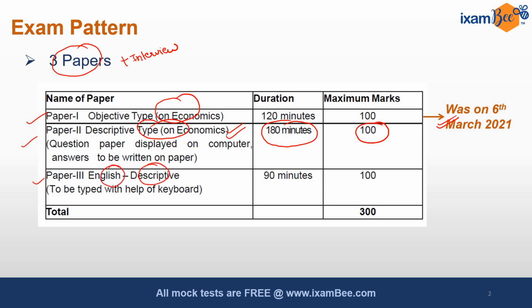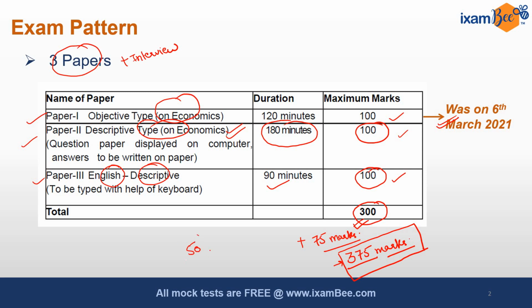Paper 3 will be descriptive English. You will be allotted 90 minutes to complete the paper and it also carries 100 marks. So each paper carries equal marks, so here are 300 marks. These 300 marks plus 75 marks of interview, 375 marks, will be the deciding marks for your selection. Previously the interview was for 50 marks, but this year they have changed the pattern and now the interview is of 75 marks.